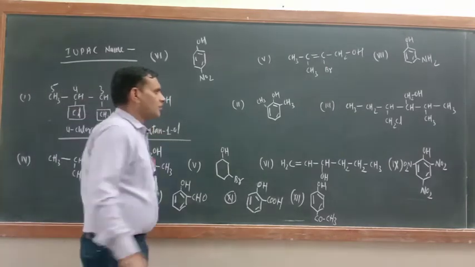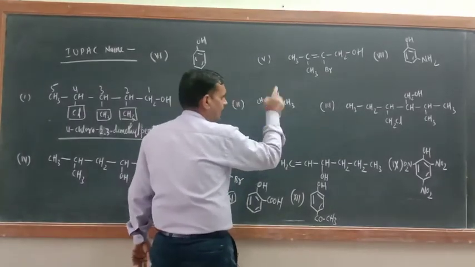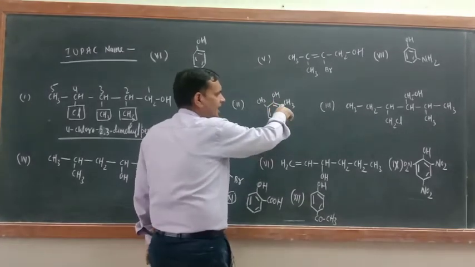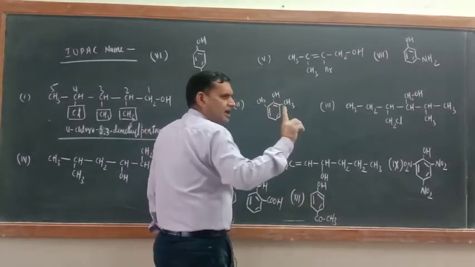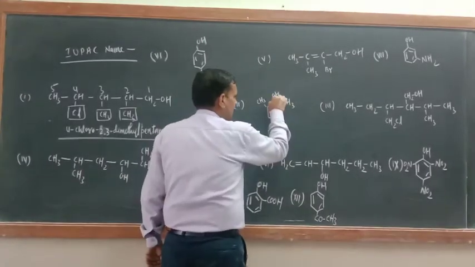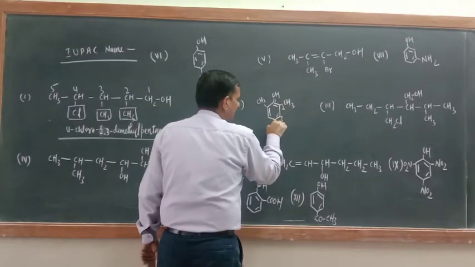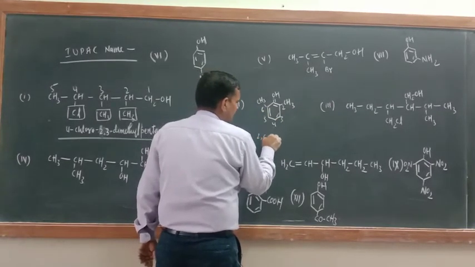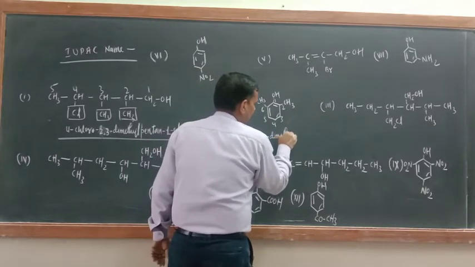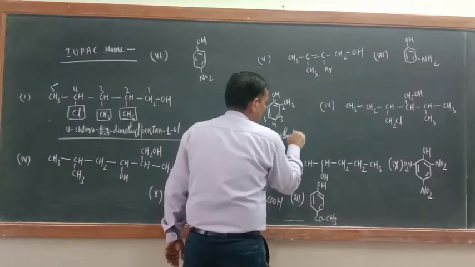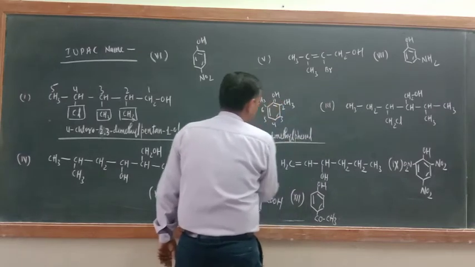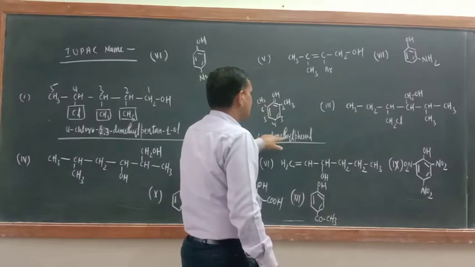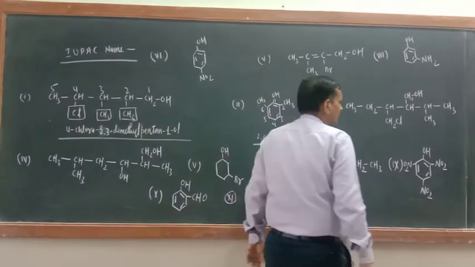Now which is the second example? Now just see, this is phenol. Okay, what kind of derivative is this one? This is a derivative of phenol. These two are substituents. The carbon atom to which OH is bonded is number 1, 2, 3, 4, 5, 6. So what is this one? 2, 6 dimethyl phenol.